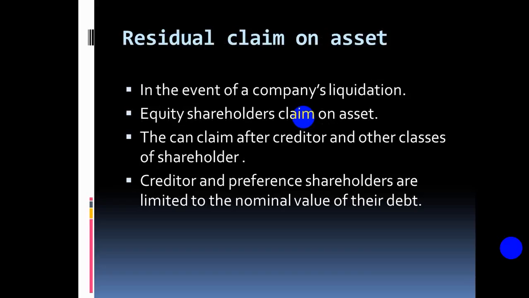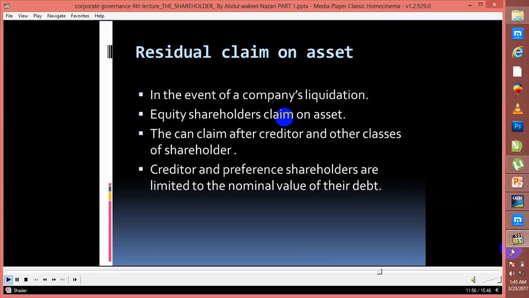If a company sells all its assets, and the sale of the assets does not meet the amount owed to creditors and preference shareholders, the preference shareholders and creditors will not claim it from the equity holders. They won't take it from their own pocket.